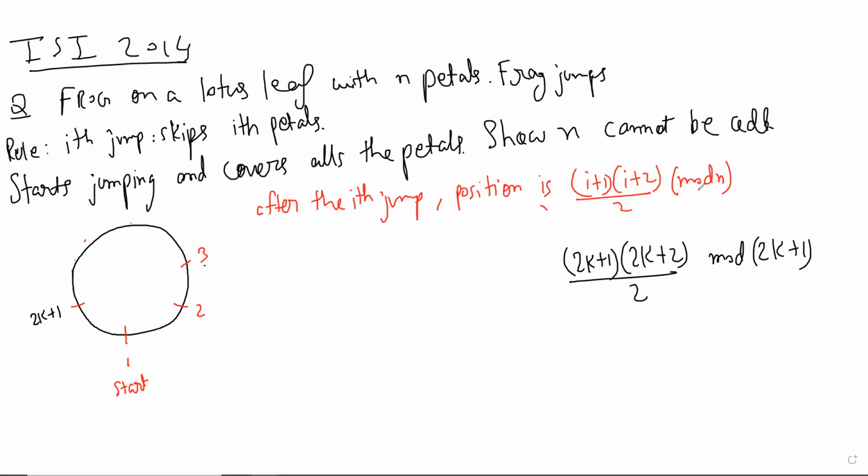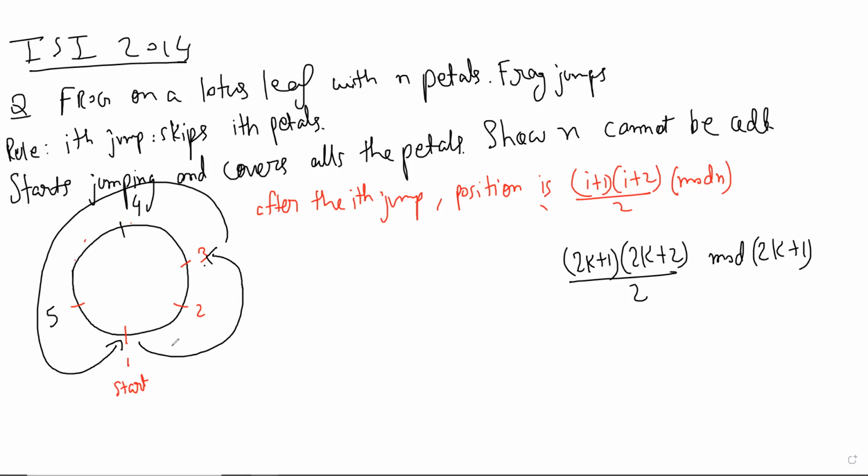Wait, is this mod n correct, or should it be mod n plus 1? I think mod n should be correct. We can check with an example, 5 petals. The zeroth jump it'll be at 1. Then it'll go to 3. Then it'll go to 6 mod 5, which is 1, as required.